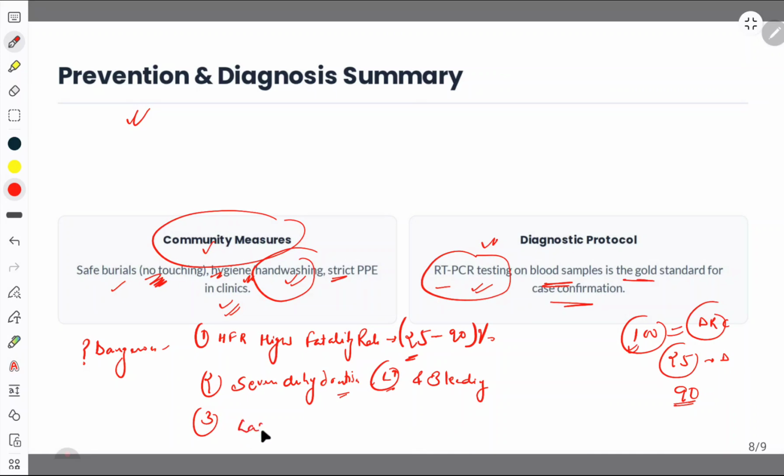So, lack of early symptom specificity. And also along with that, there is limited infrastructure, if we talk about Africa, limited healthcare facilities, right?